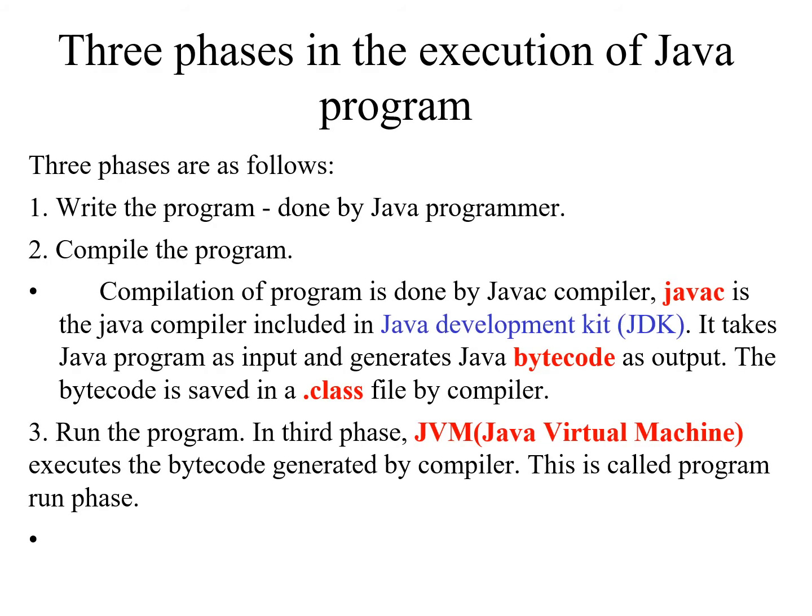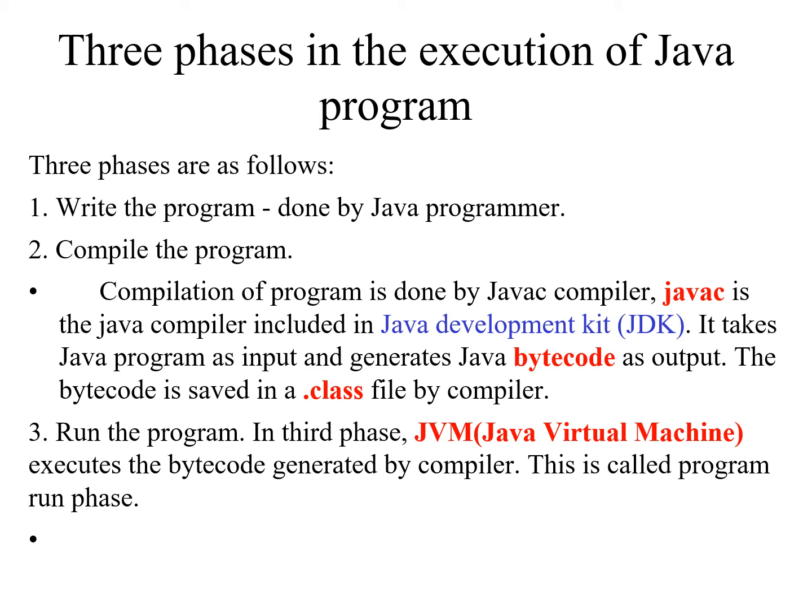Now we can see three different phases in the execution of a Java program. First, you have to write the program. That particular activity is done by the Java programmer. After that, you have to compile the program. Compilation of a Java program is done by the Java compiler. Javac is the command for invoking the Java compiler.